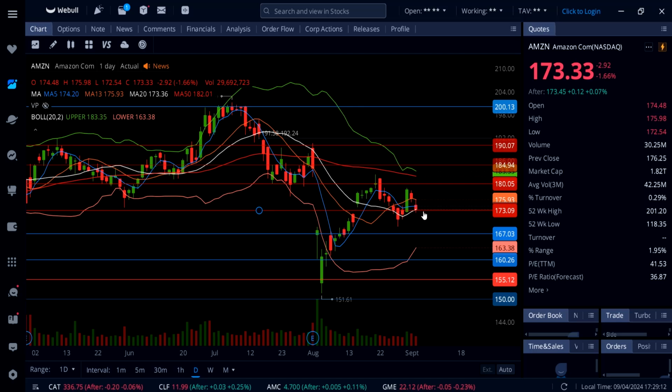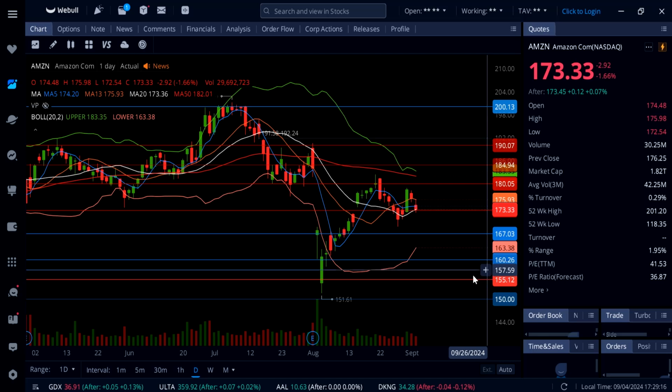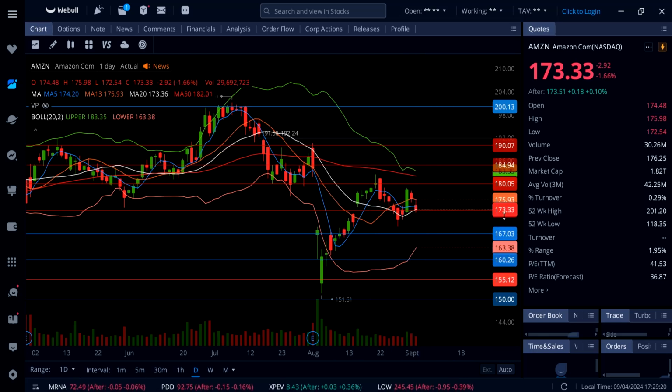So if 173 gives up, definitely you'll see Amazon coming down to 167, 163, and then 160. Over 173, it needs to actually break this resistance right here, 176, and then you're going to see Amazon going up to 180. That's going to be the big resistance to break whenever we get there here on Amazon, 180.